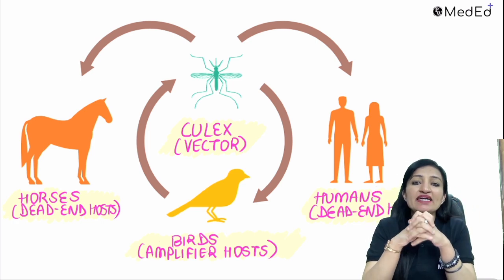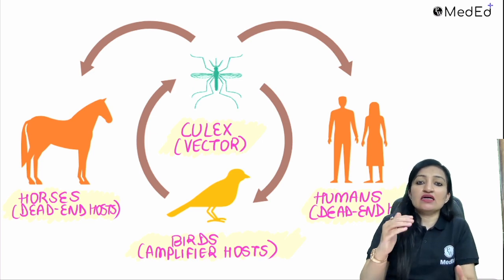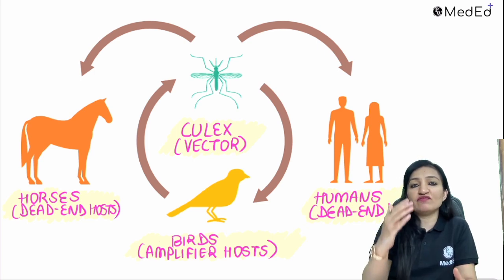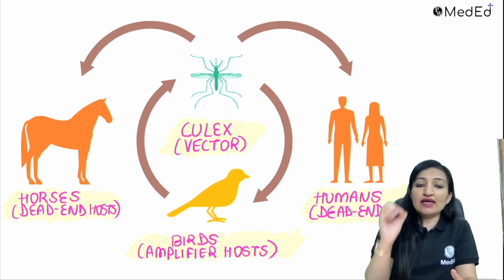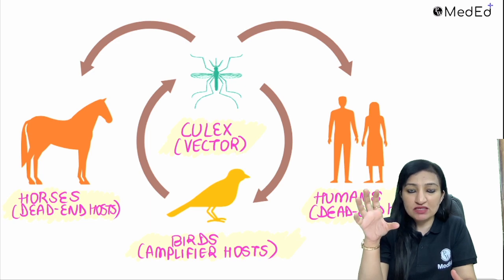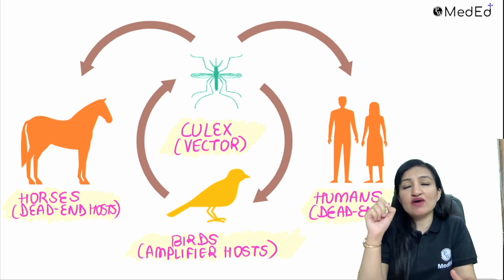Now, what is meant by dead end host? Dead end host means, let's say there's a human being infected with the West Nile virus, and an innocent Culex mosquito happens to bite this infected human being. The level of viremia is extremely low in West Nile virus infection.